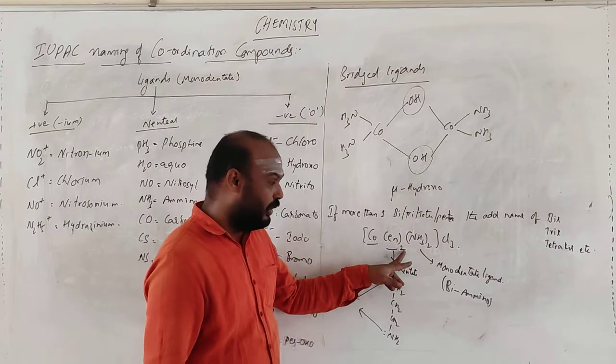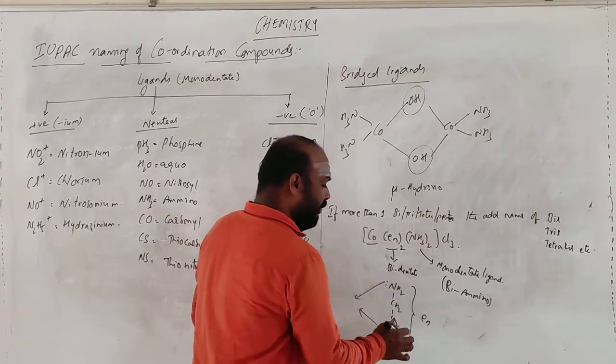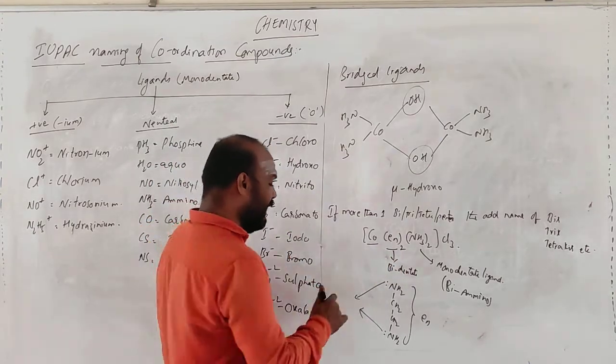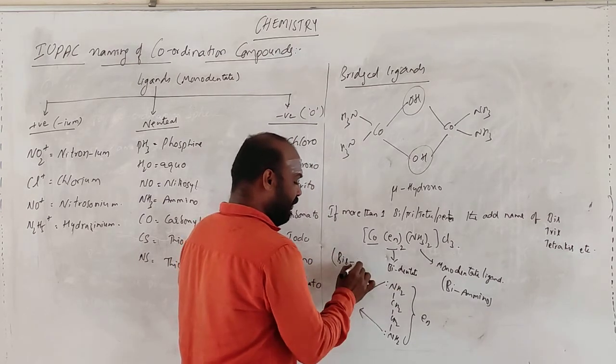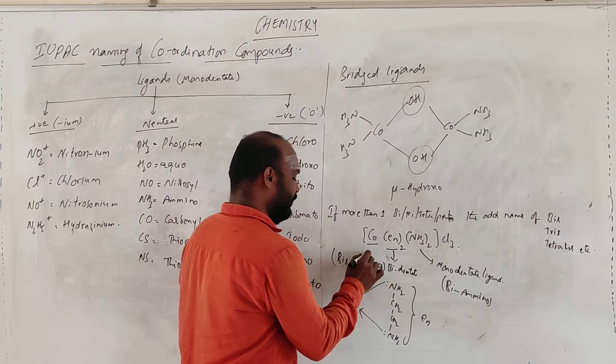For the bidentate ligand, how many are there? Two. This is the formula of en, but you have en taken twice, so you can't say di. You will add bis, as in bis(ethylenediamine).